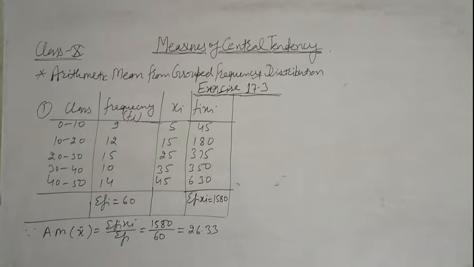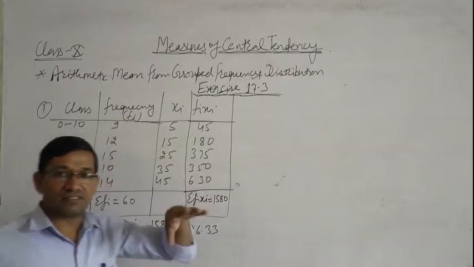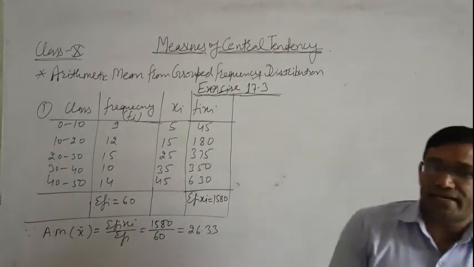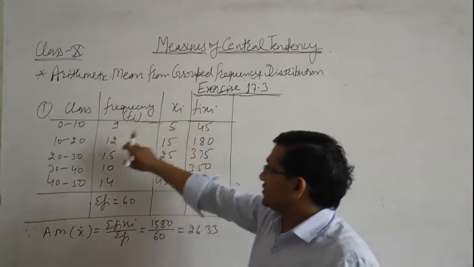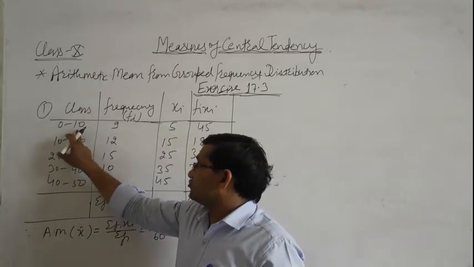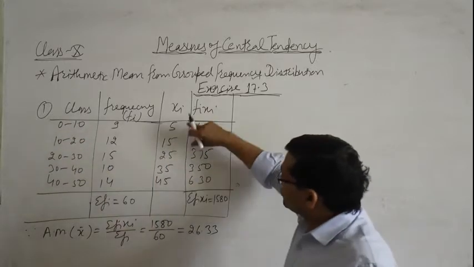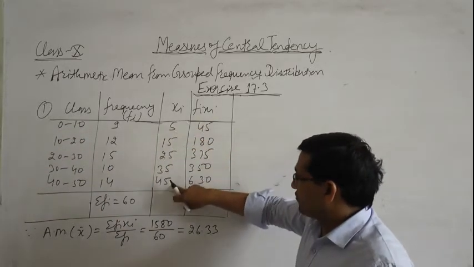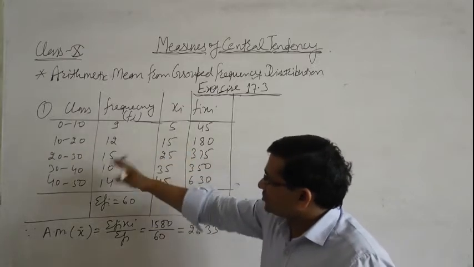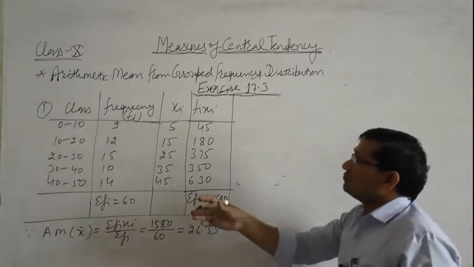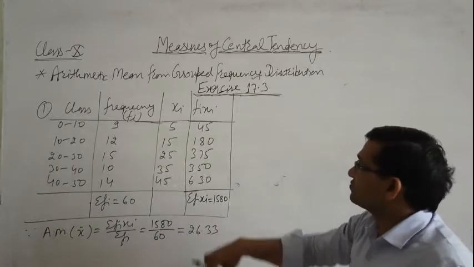So in this question, class intervals and their frequencies are given. First we find xi, which means lower limit plus upper limit divided by 2. So we get 5, 15, 25, 35, 45. Now this question changes into the same as previous exercise questions.